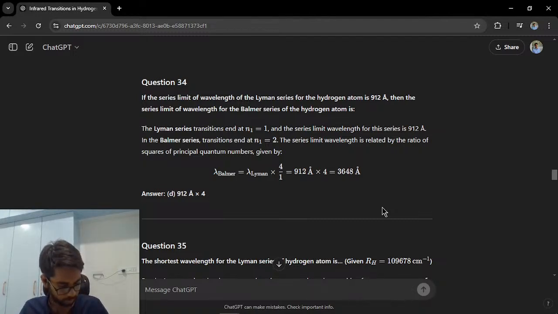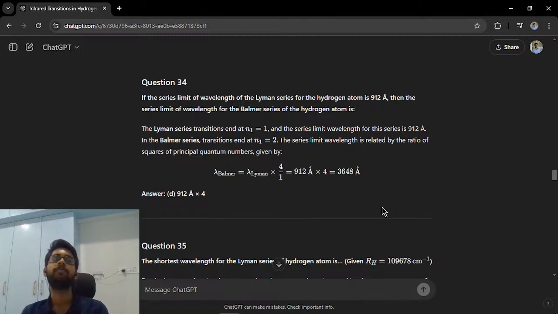Let me just check the module. Okay, according to the module, yeah, Lyman is the one which ends at the first energy level. So first energy level, and we are supposed to find the shortest wavelength, shortest lambda.